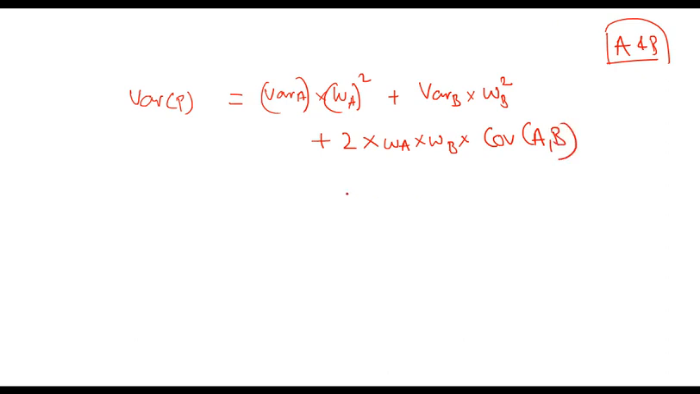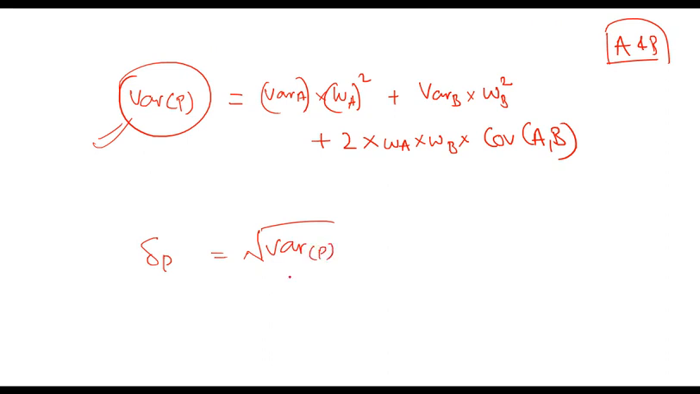This is the formula for variance of a two stock portfolio. For 3, the formula will increase. You will have many more combinations. For 4, it will increase further. But in your course, you need to remember only this. This is the formula for variance of a portfolio. If you want to calculate the standard deviation of the portfolio, you can simply take the square root of variance.